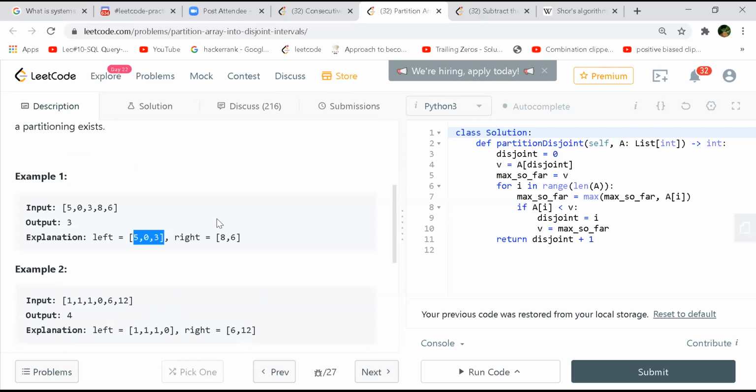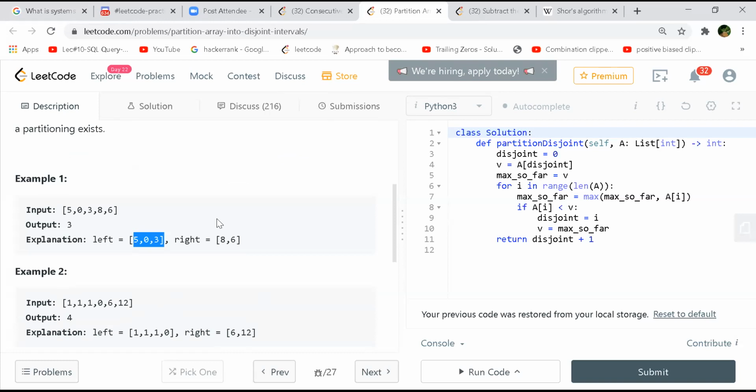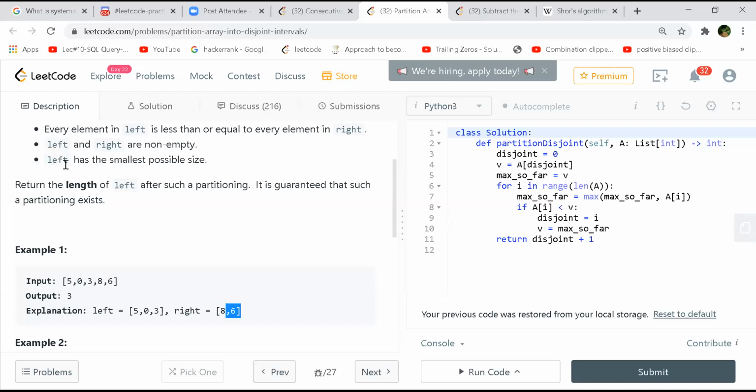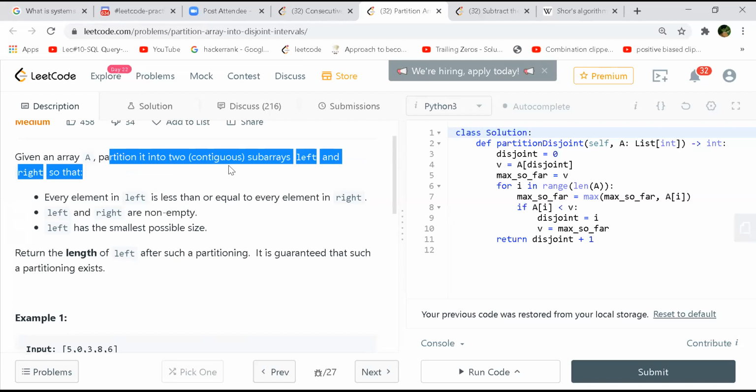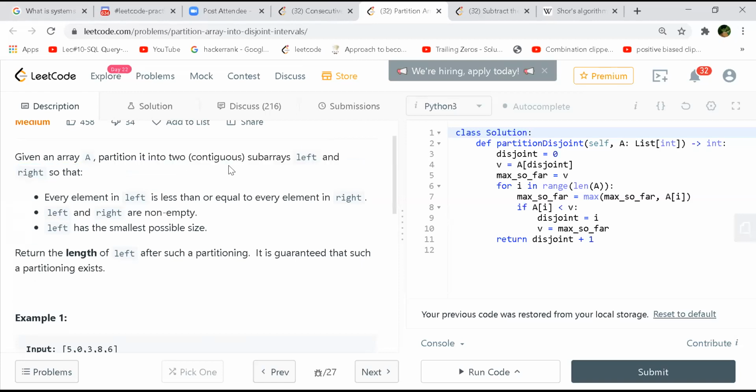My confusion here is, in the first case, how do we decide we keep 5, 0 and 3 on the left and 8 and 6 on the right? Can't we keep 5 on the right? I don't think you can disturb the subarray. You cannot actually. The order is important, it is a subarray. But they haven't mentioned anything about the order. They say two contiguous, no? Yes, contiguous, they say.